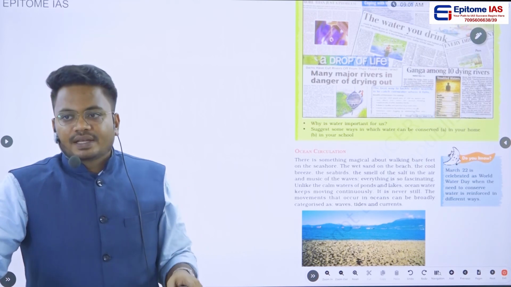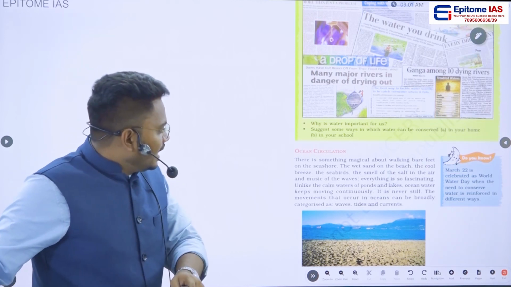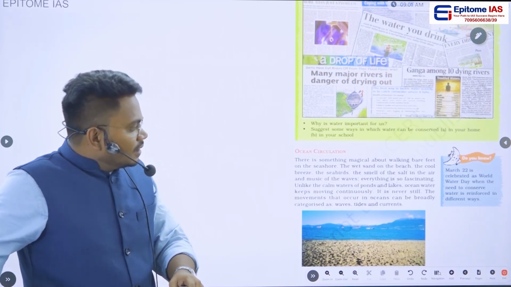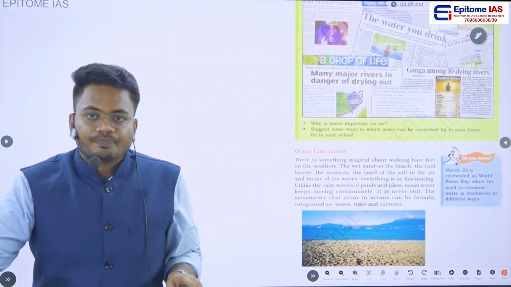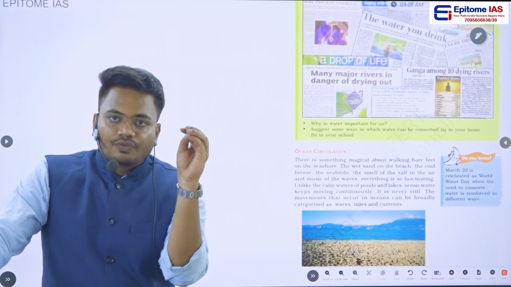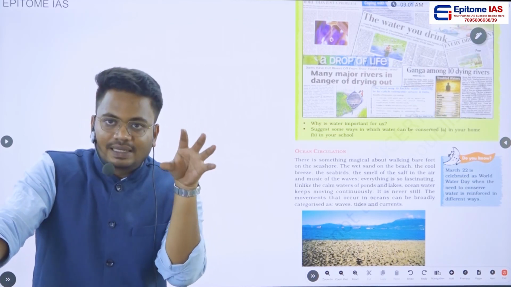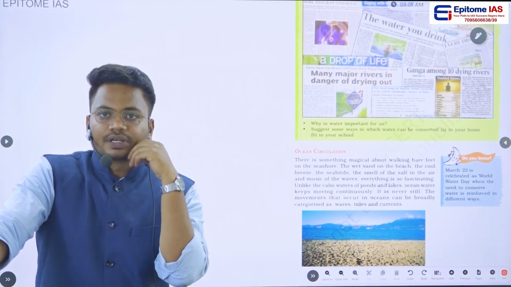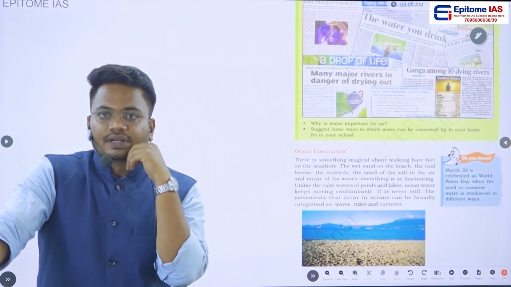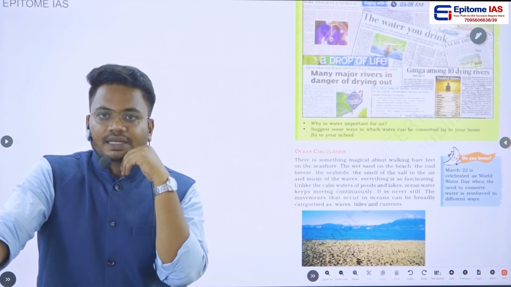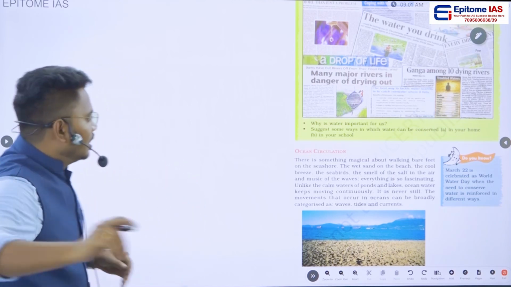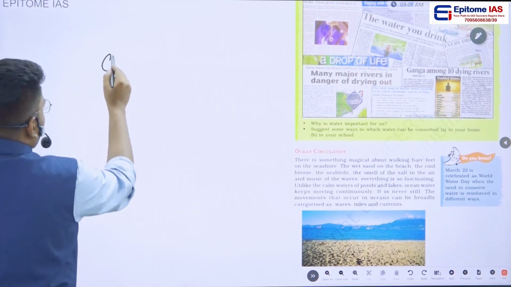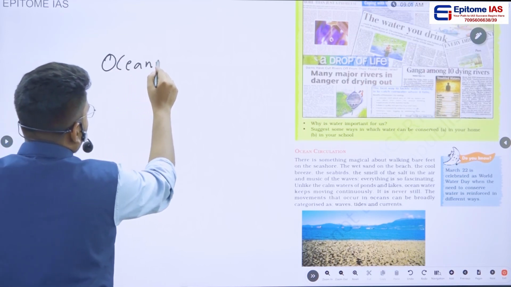The point here is, if you want to understand ocean circulation, we should know three important concepts. If you understand these three important concepts presented in the ocean, we can easily understand the ocean circulation. Or else we can say that oceanic circulation can be learned